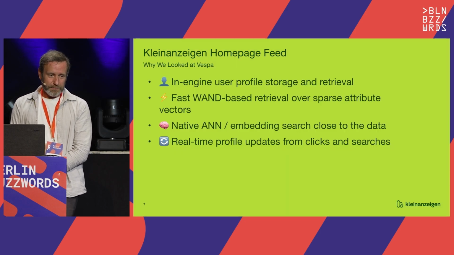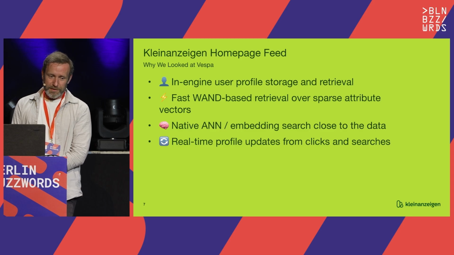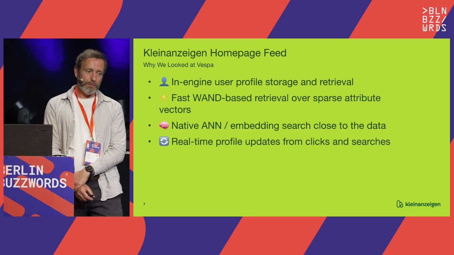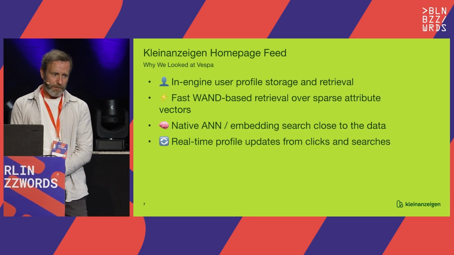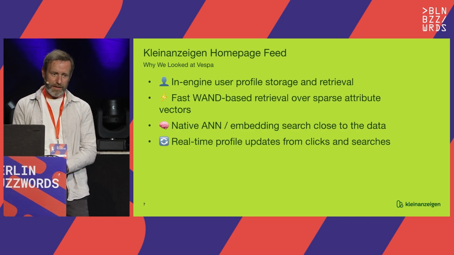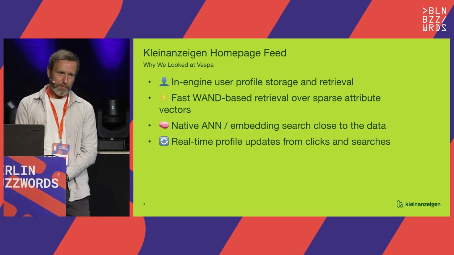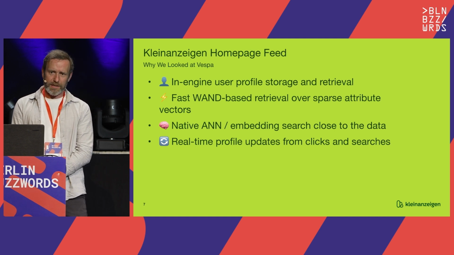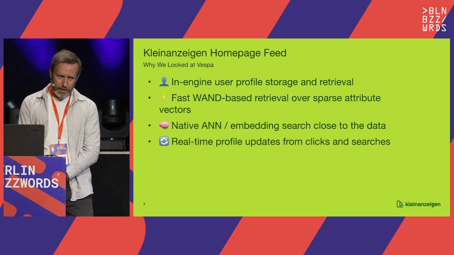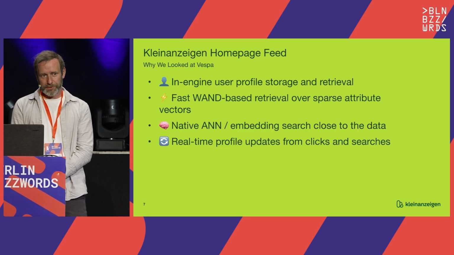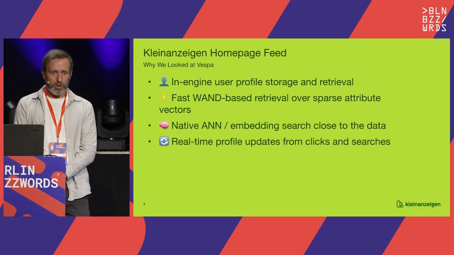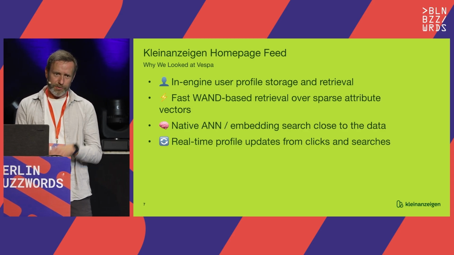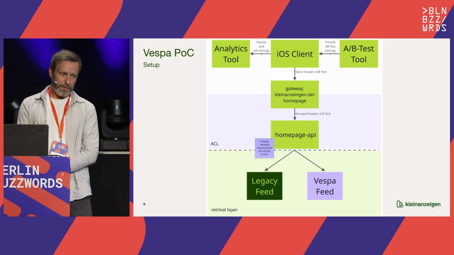You may ask why Vespa? One reason is we visited this conference last year and we ran into the Vespa guys, and they promised stuff. And also we looked around, and what comes with Vespa, at least we can store the profiles online, and they have this bunch of tools we want to try out with a modern vector database, like band-based retrieval. They have the sparse attributes. They also have ANN and so on and so forth. And the promise is also, for instance, enabling GPU support, and we have real-time profile updates. So for us, every click needs to derive a new or an updated profile.